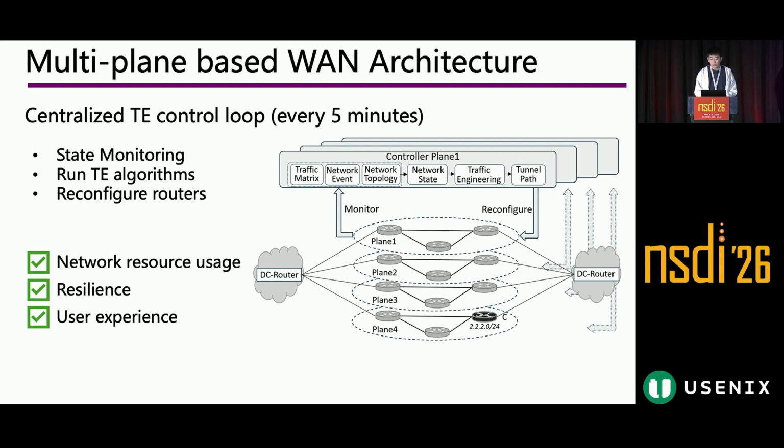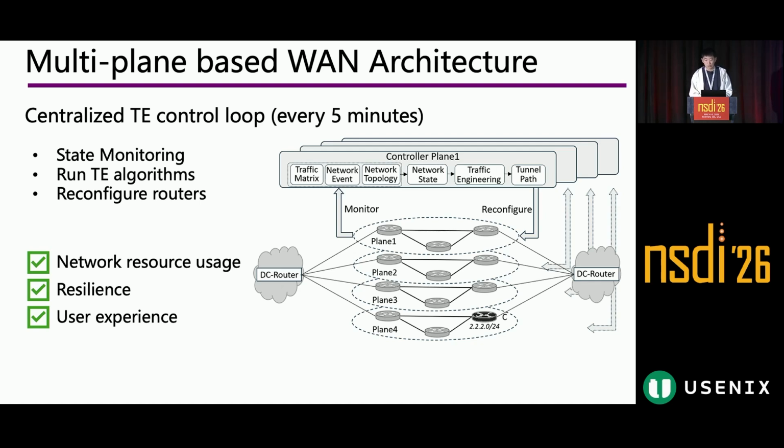To support evolving demands and enhance resilience, we adopt a multi-plane architecture. As shown in this figure, the physical network topology is divided into multiple parallel topologies called planes. So each one of these is a plane. And cross-DC, cross-data center traffic is distributed across these planes using flow-level ECMP.